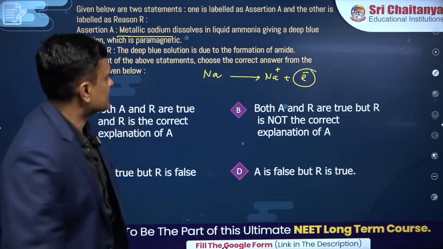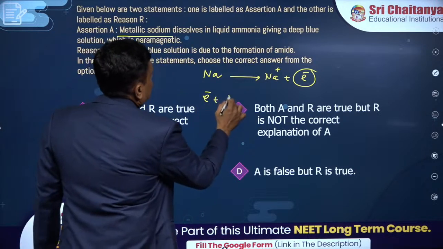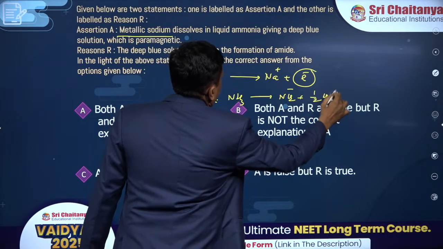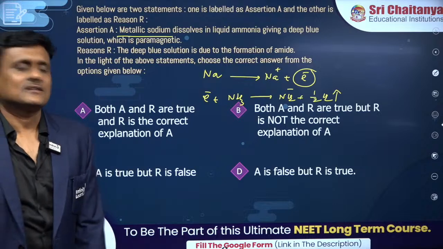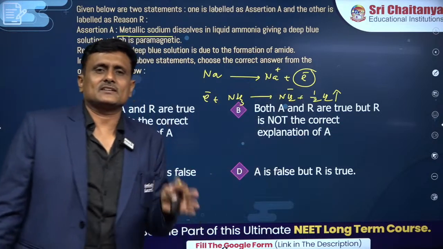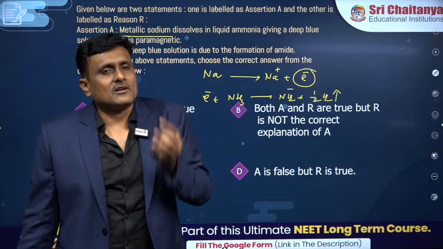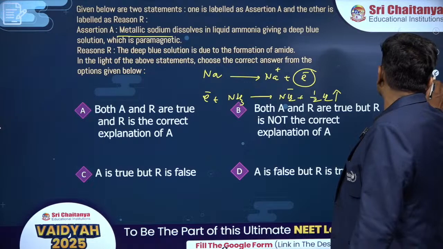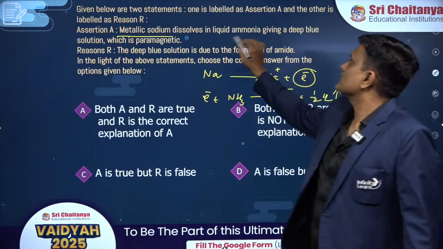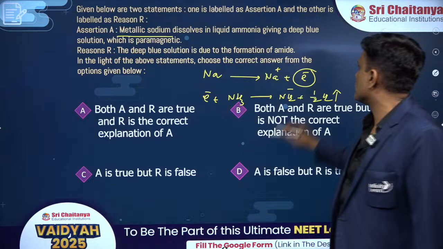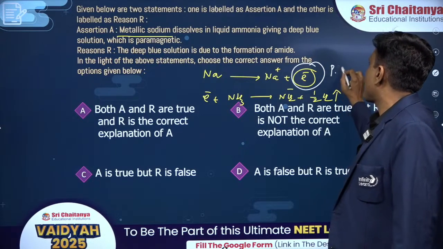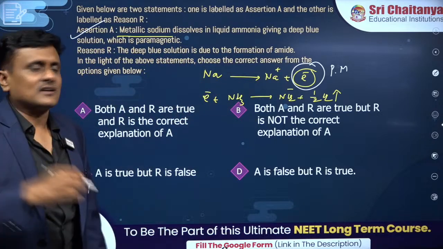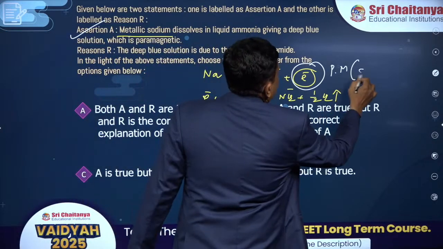All right. Now these electrons would act as the reducing agent to convert this ammonia into NH2 minus and hydrogen gas. So the whole story will elapse by the conversion of this ammonia into amide and hydrogen. There is nothing wrong in saying that amide is formed, but it is wrong to say that amide is responsible for the color of this substance. You guys can look at here, metallic sodium in liquid ammonia giving a deep blue, which is paramagnetic obviously because free electrons are paramagnetic. Correct, isn't it? But saying the deep blue color is due to the formation of amide is wrong. It is due to the solvated electrons.